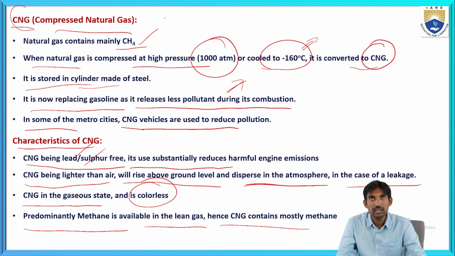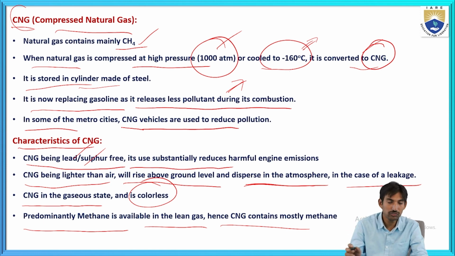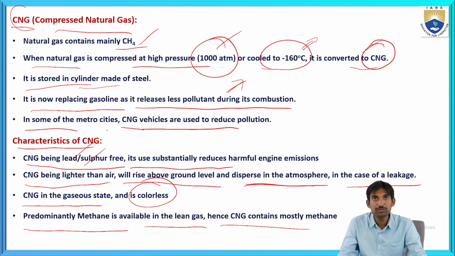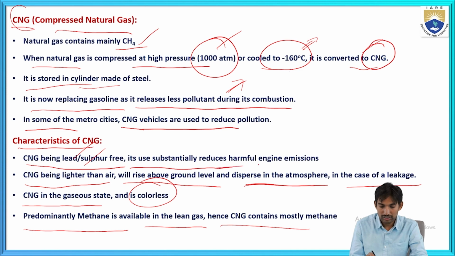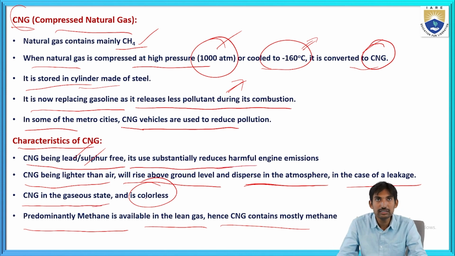The natural gas is put under high pressure of 1000 atmosphere and cooled to minus 160 degrees centigrade. The natural gas is converted into compressed natural gas. It is stored in steel cylinders. The characteristics of CNG are it is lead and sulfur free, and it reduces harmful engine emissions. CNG is in gaseous state and it is colorless.